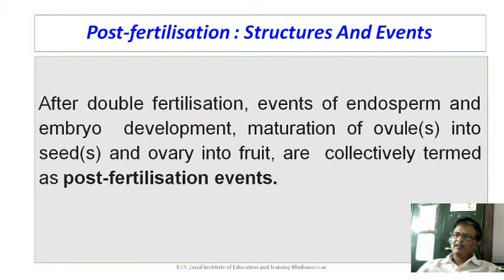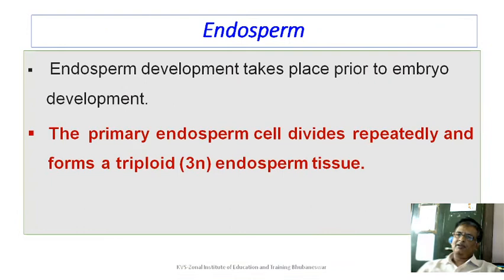Let us talk about the post-fertilization structures and events. After double fertilization, the development of endosperm and embryo, and the maturation of ovules into seeds and ovary into fruit, are collectively called post-fertilization events. The endosperm development takes place prior to embryo development. Naturally, there should be a question in the mind why it has to happen.